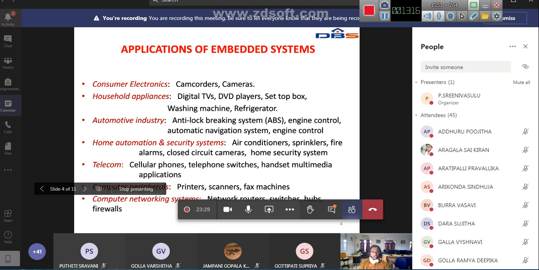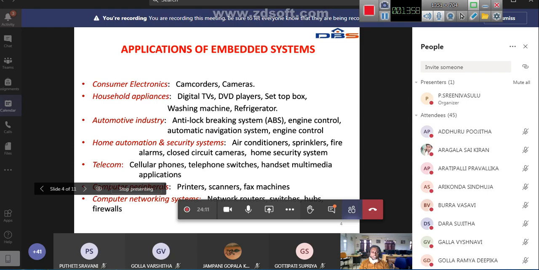Anti-lock braking system is a special application in vehicles. So engine control, automatic navigation system. You can make the vehicle automatically navigate through a given path. Okay, home automation and security: air conditioners, sprinklers, fire alarms, closed circuit cameras, CC cameras, home security system. Home security means if some unauthorized person tries to enter your home, it will give you some indication or some signal.